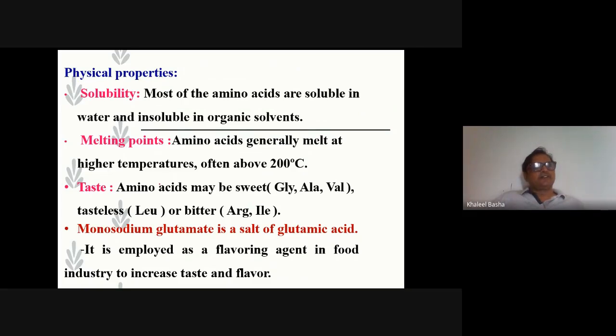The melting point is mostly way above 200 degrees Celsius, and for taste, the amino acids may be sweet. Some of the amino acids are tasteless, like leucine, and some amino acids are bitter, like arginine and isoleucine. Monosodium glutamate is the Ajinomoto, which is used in fast food as a salt of glutamic acid. It is for taste, to make the food very tasty. It is employed as a flavoring agent in the food industry to increase taste and flavor.